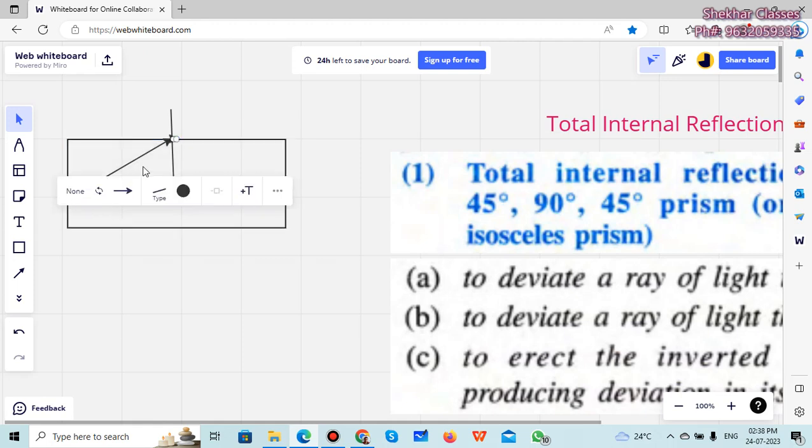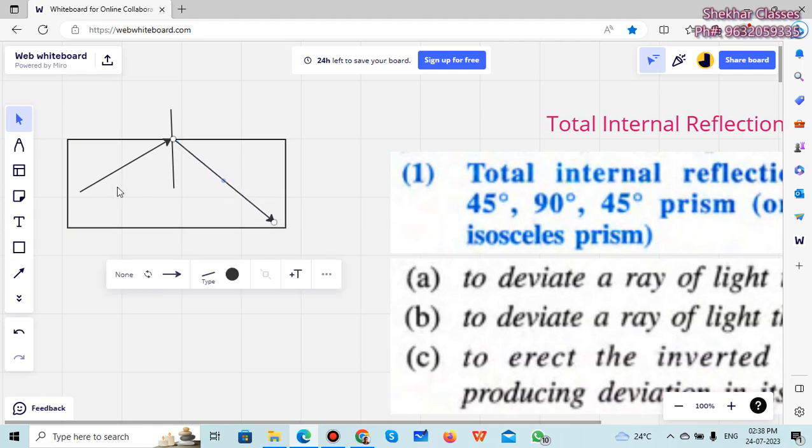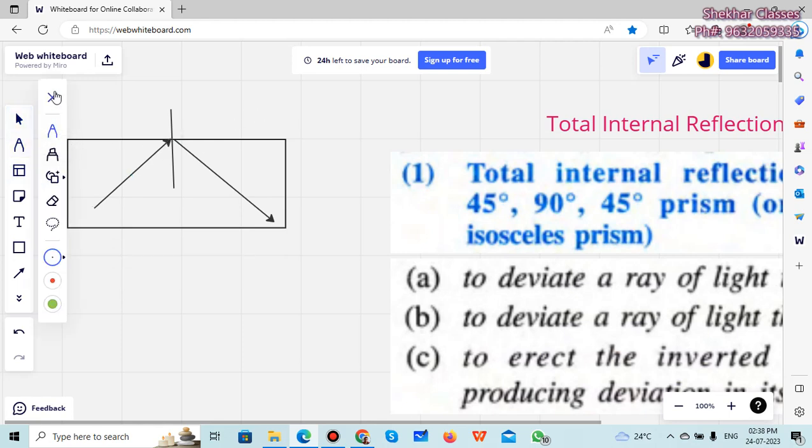Actually the figure is not that proper, so let me just try it here. The angle of incidence should be equal here. So there will be the angle of reflection as such. No light goes out of it. So this is the angle of incidence through which all the light has come back as a reflected ray inside the medium. This is called total internal reflection.